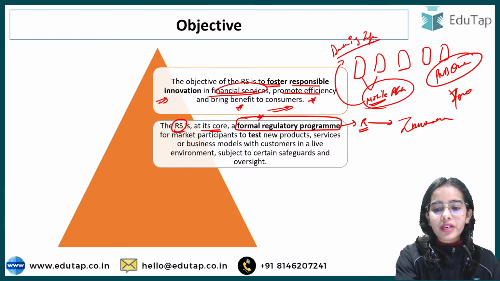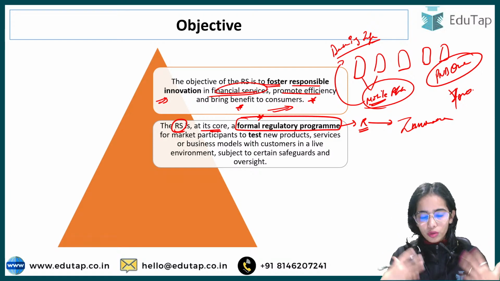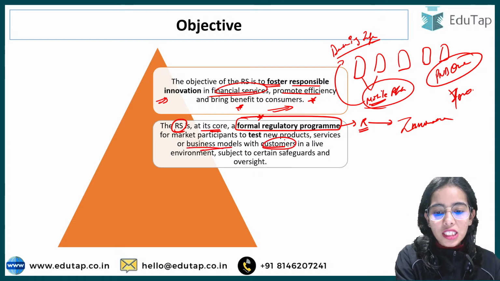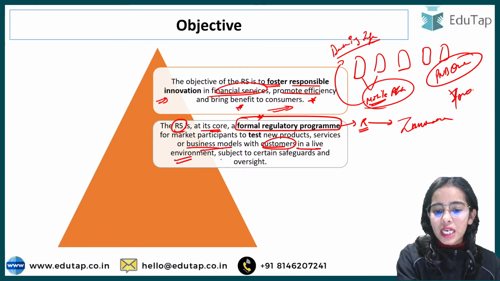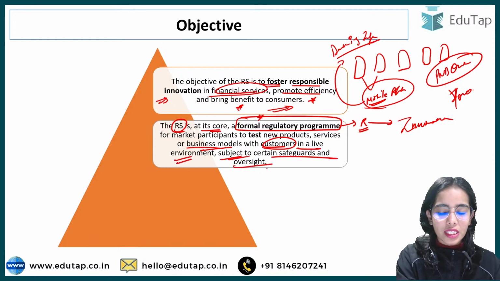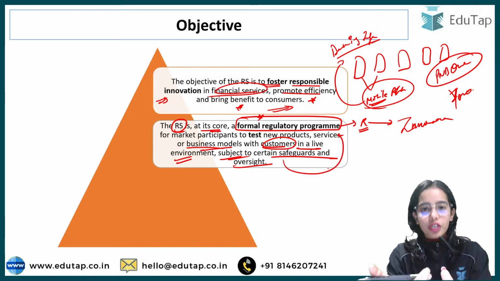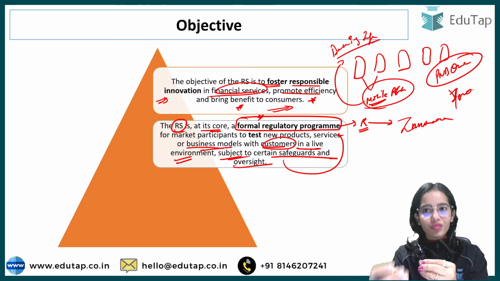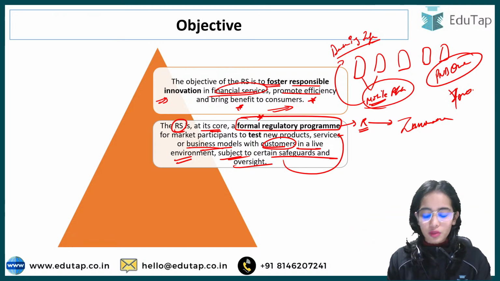It is a formal regulatory program for the market participants to test their new products and new services that they want to bring out in the market, or test their business models with limited customers that have given their consent in a live environment, subject to certain safeguards or oversight. So this is the formal regulatory program that is promoting the innovations by the innovators, providing a safe ground for them, and giving them direct access to the regulator also.